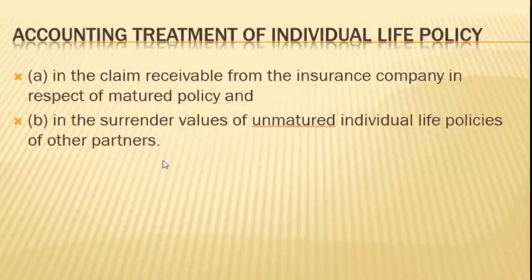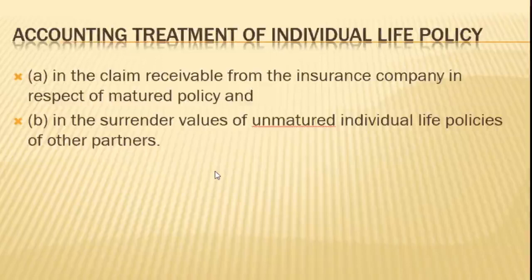For the other remaining partners, you will get only the surrender value, which is usually kept very low to discourage people from surrendering the policy. So it is always advisable to take a joint life policy rather than an individual life policy.